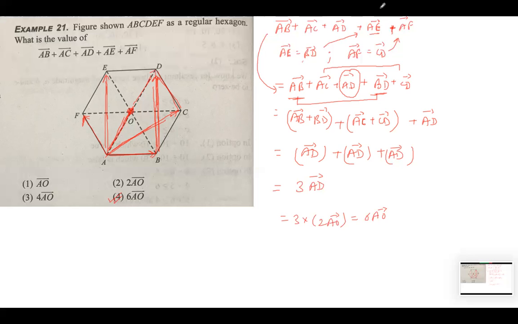Is it clear? But see, this is the kind of question which is being asked. All will have these kinds of 4 answer options.